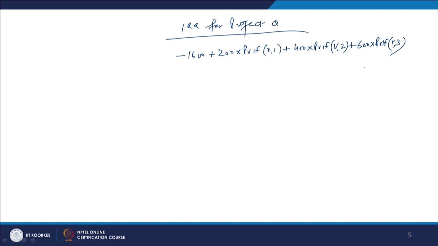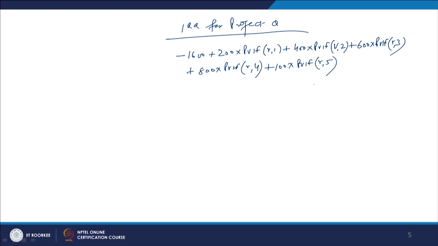The next inflow is 800 into PVIF R4, and then the next inflow is 100 into PVIF R5.